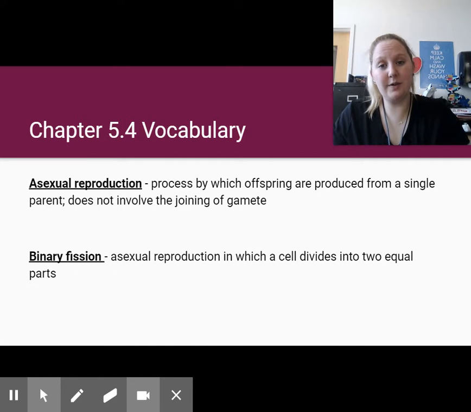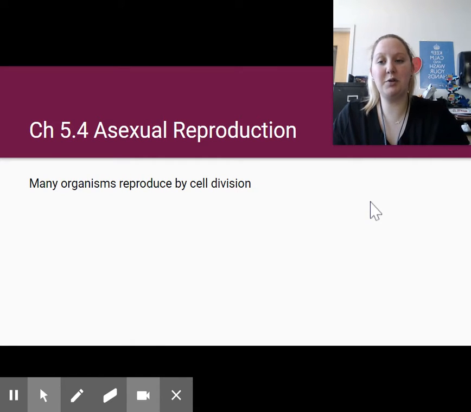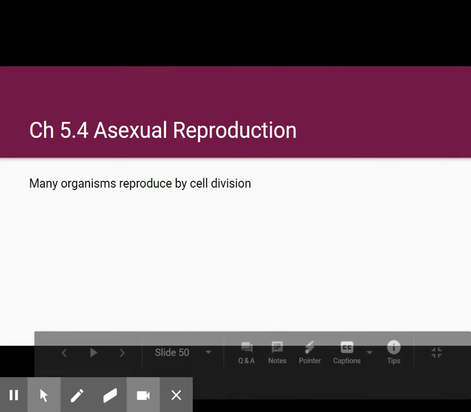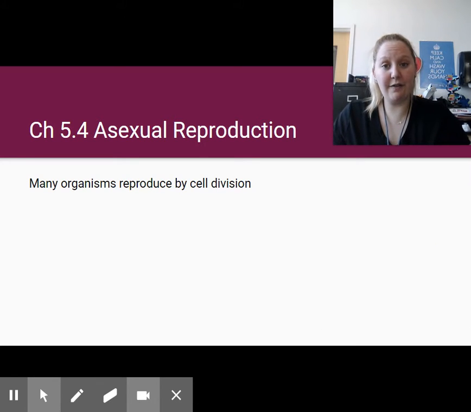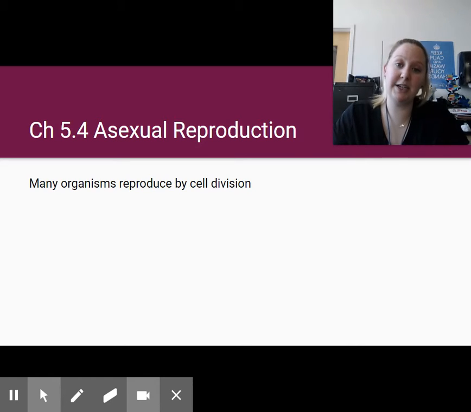Those organisms that use mitosis as their form of replication are actually going through something called binary fission. It's asexual reproduction, mitosis, but because it's reproduction, we have a special name for it. So it's an asexual reproduction in which a cell divides into two roughly equal parts. Asexual reproduction is performed by many organisms through cell division. They are using asexual reproduction as their method of division instead of using sexual reproduction to create genetic diversity.